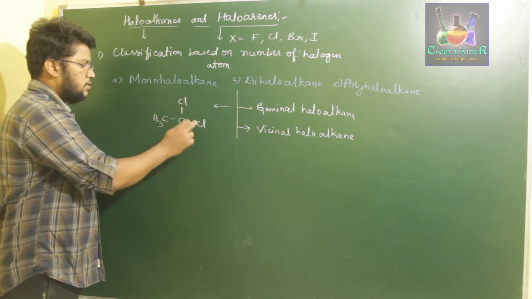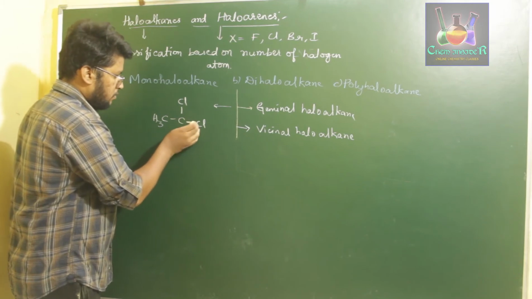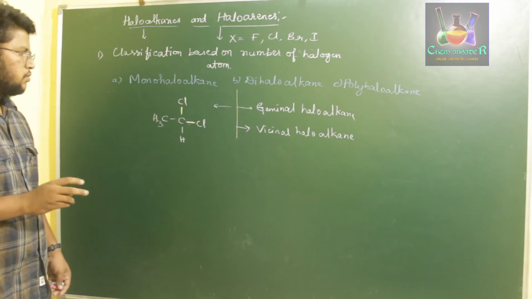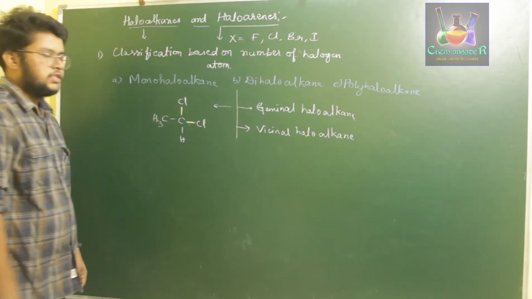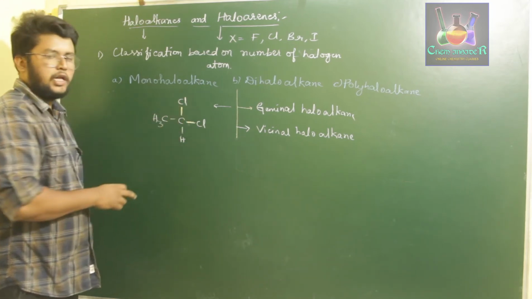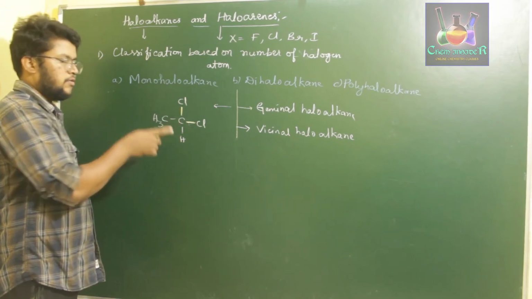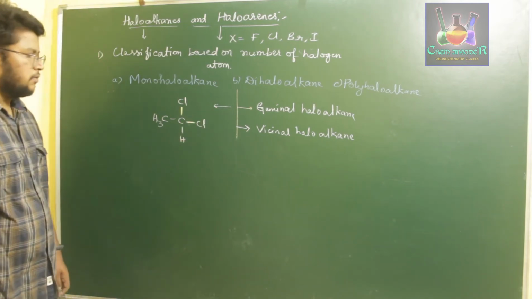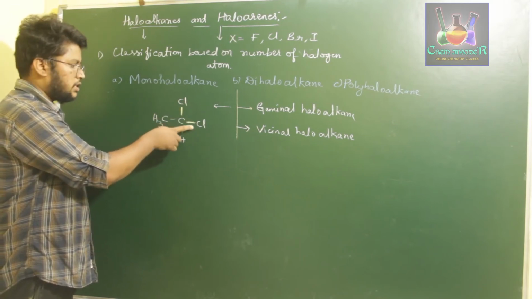These two halogens are separated by 1, 2, just two bonds, so those are called geminal haloalkane. We can also say the halogen atoms of a dihaloalkane are attached to one carbon itself. So these two chlorine atoms are attached to a single carbon, or they are separated by two bonds.